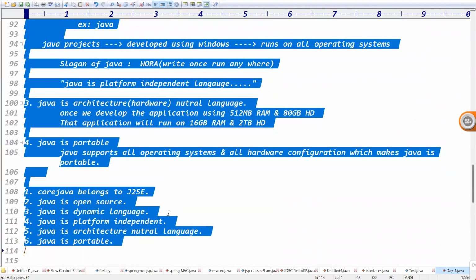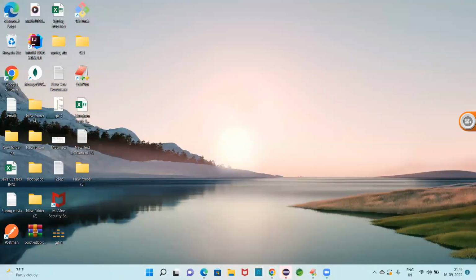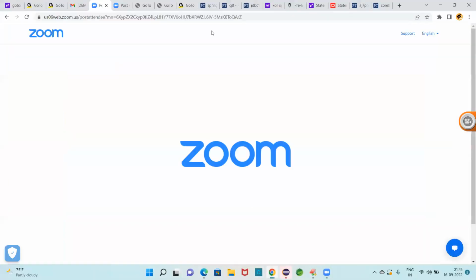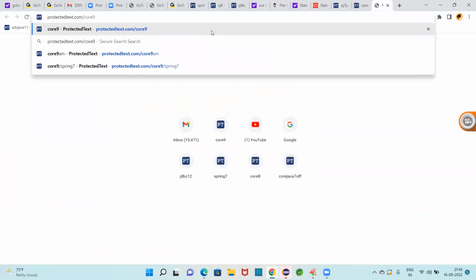Which one is better here? Going with both theory and practical, or only theory? Both theory and practical, sir. So the first two chapters, we'll go with both theory and practical parallelly. Half an hour theory and half an hour practicals, right? It will be great for you.